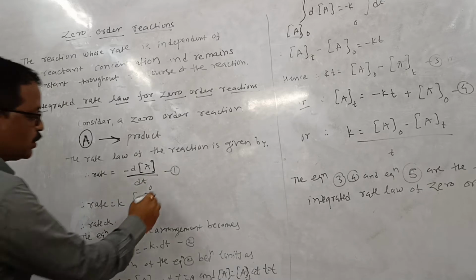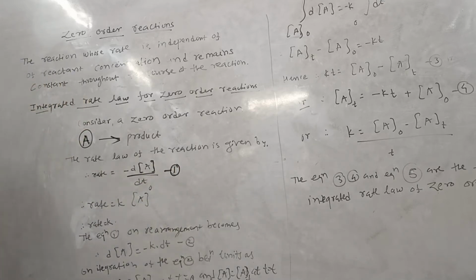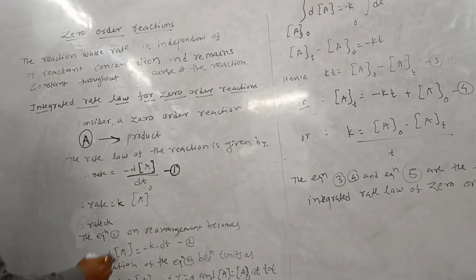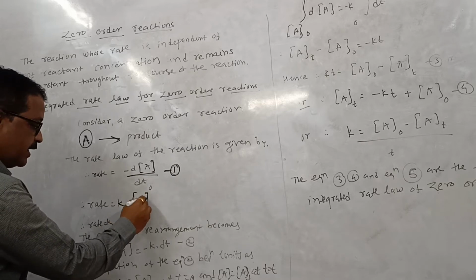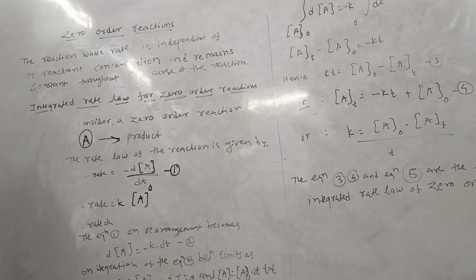This is equation number 1. Therefore rate is equal to k[A] to the power 0, then rate is equal to k.